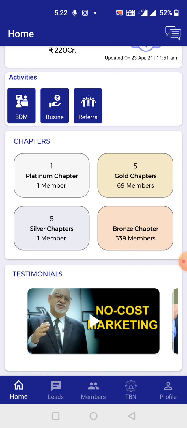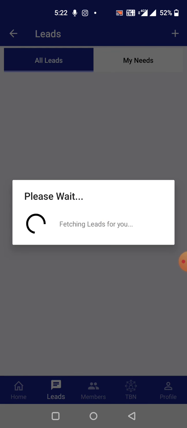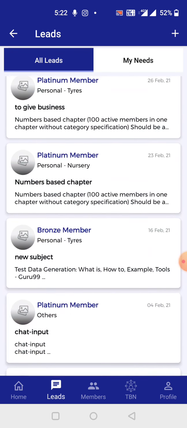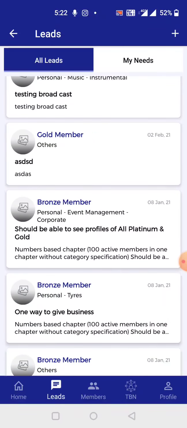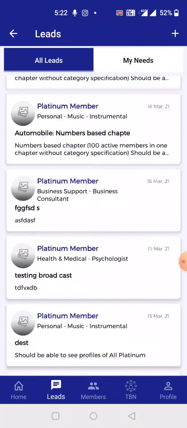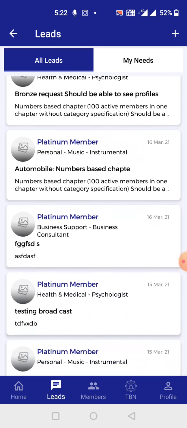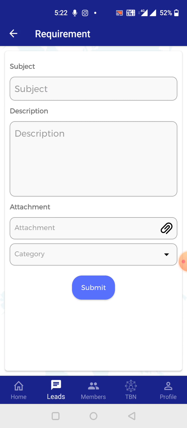Now, the very important and super function of this new Tajurba app is the lead section. Whatever requirements we were posting earlier, we were using WhatsApp for that. We do not need to do that anymore. This is a new lead section that has been created for all our members in the app. Over here, these are the leads that are being posted by all the other members. You can see only the tested ones, because the team has been testing the app.